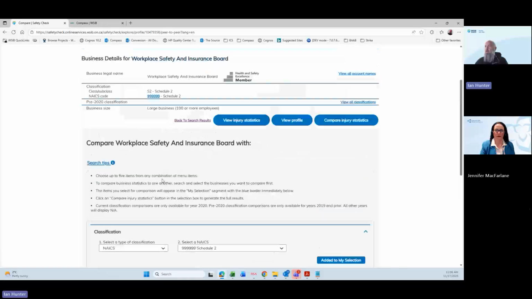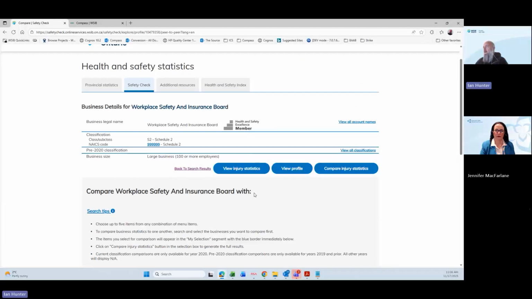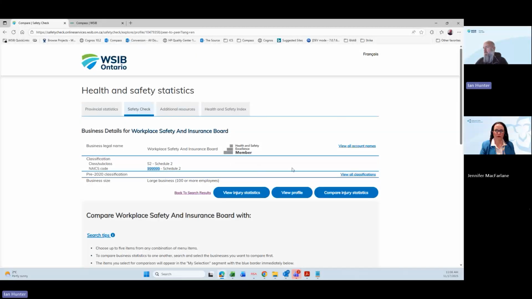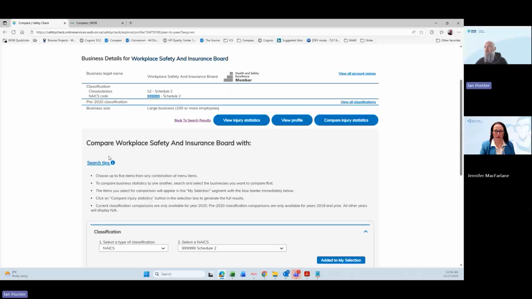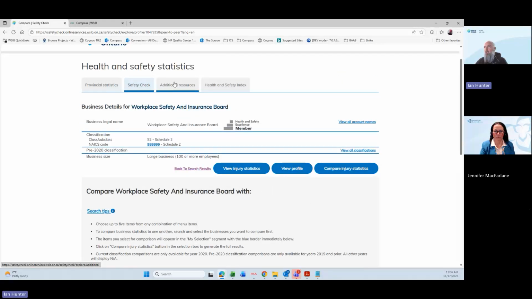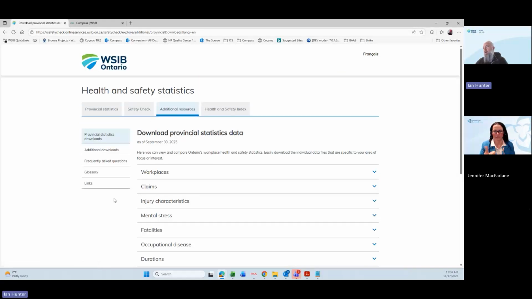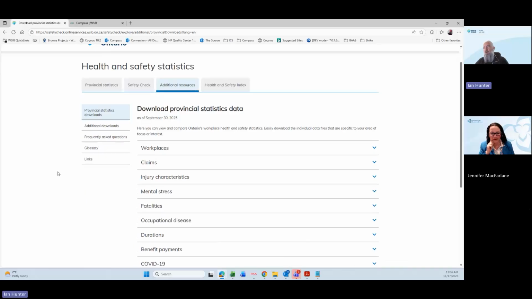Okay, so that basically covers off everything that's available within Safety Check. The only thing that I will show you here is just our additional resources. So here it's just supplemental information that is available.